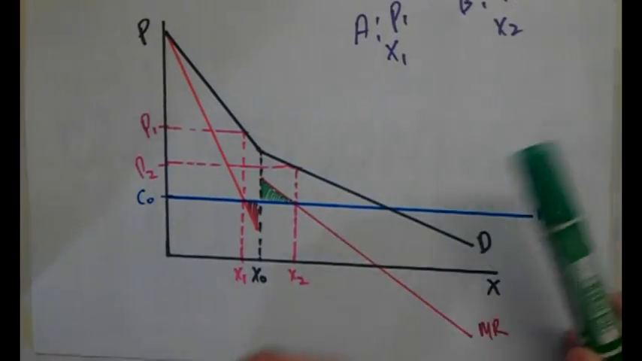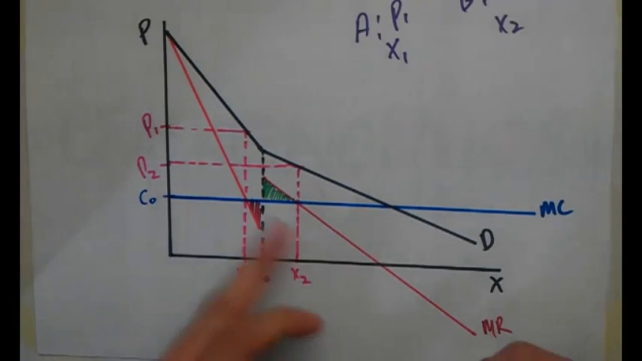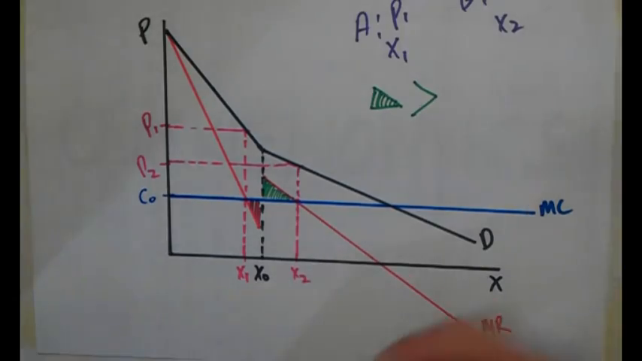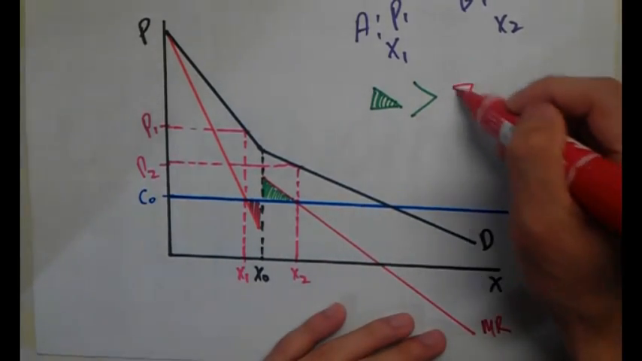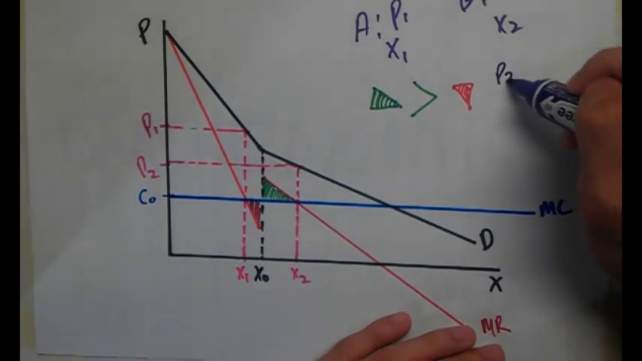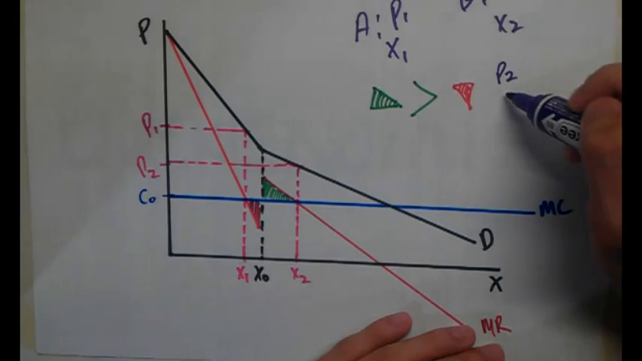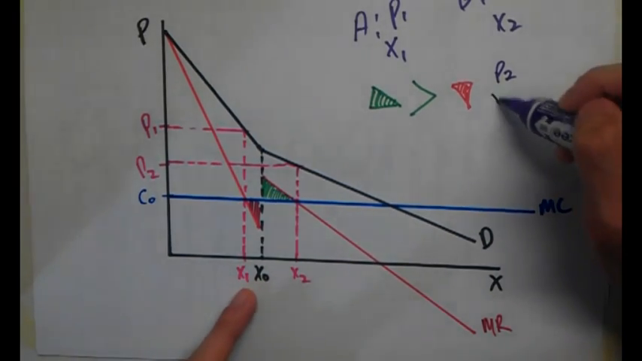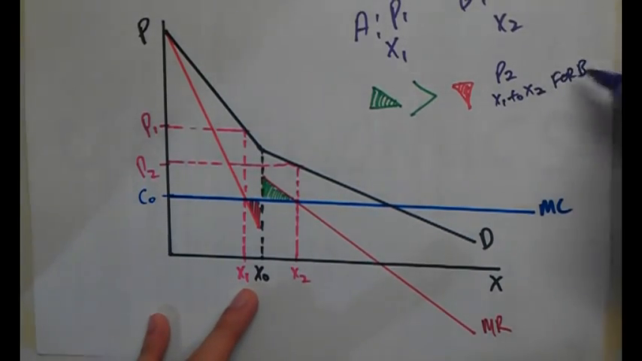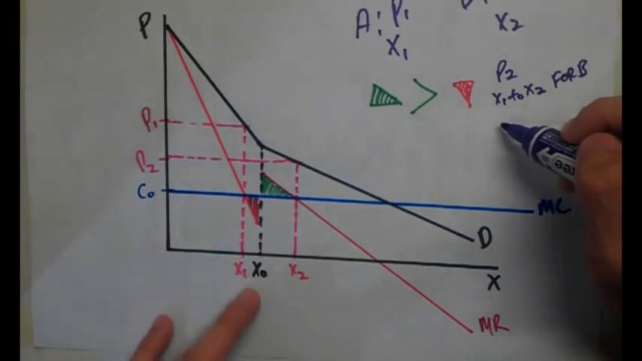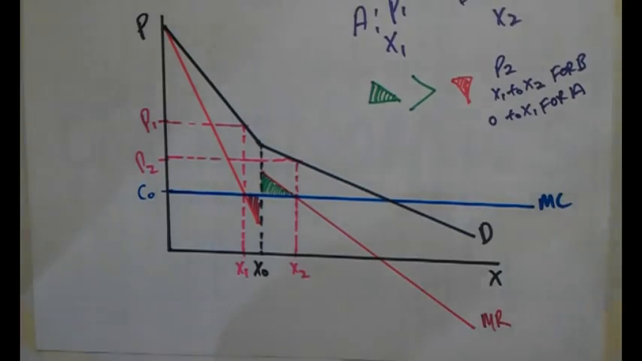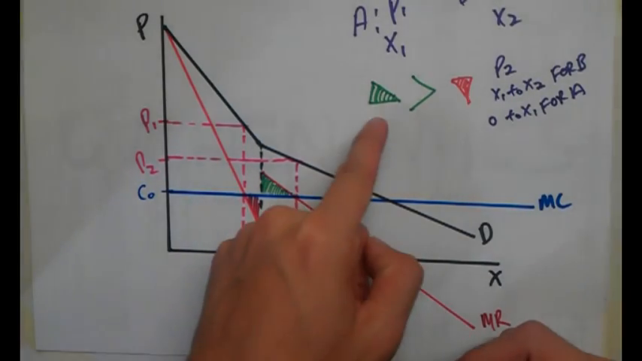Now very simple. To decide whether to go for A or B, what we'll do is this. If the area of gain is larger than the area of loss, we are going to charge at P2, and we will produce from X1 to X2 for customers type B, and the remainder, 0 to X1, will be for A. So charging at P2, that is if the area of gain is bigger than the area of loss.